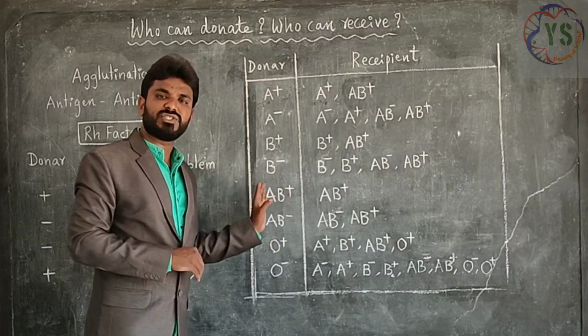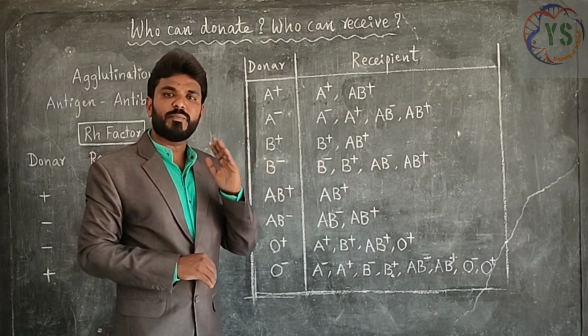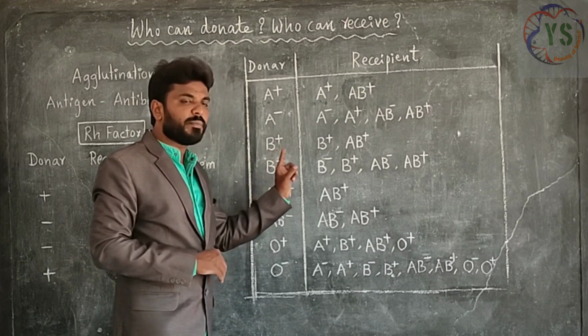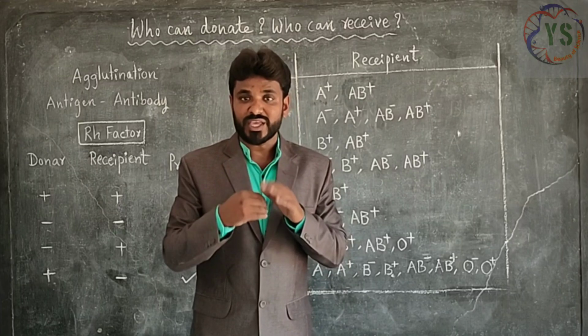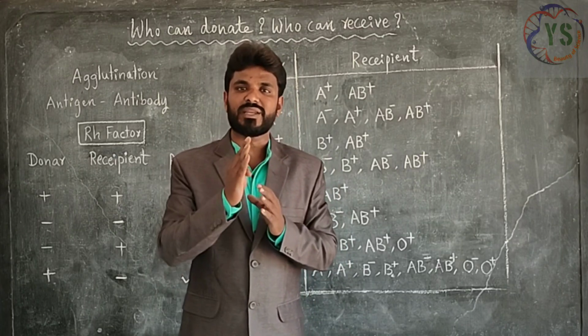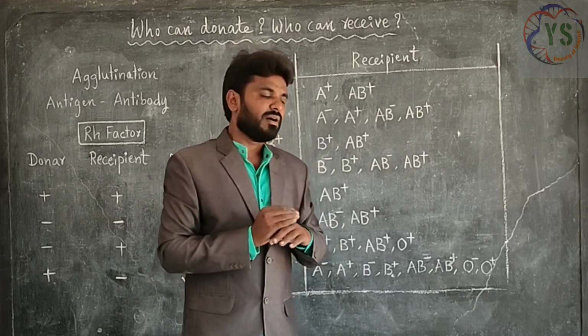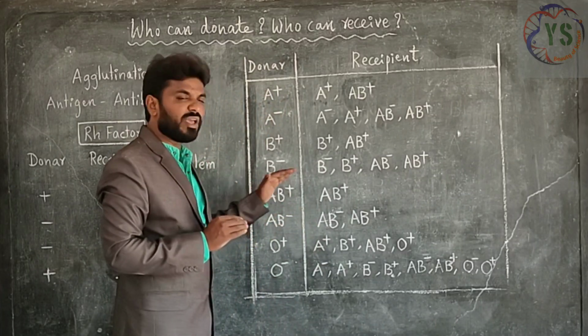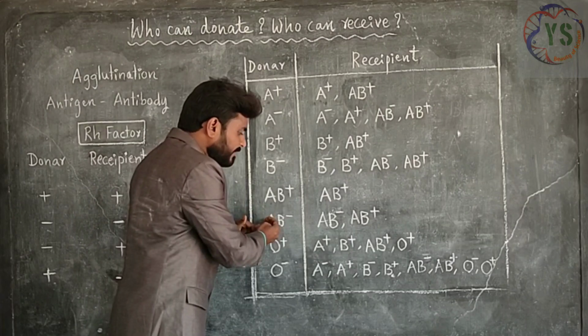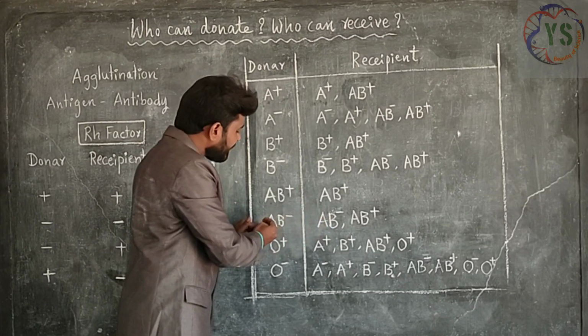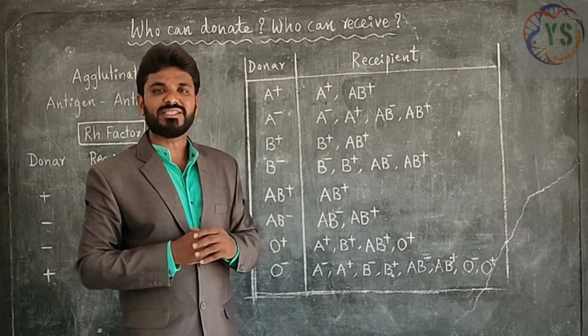And next, AB positive blood group. People having AB positive blood group can donate to AB positive only, not to AB negative, because already we know what happens if they donate to AB negative blood group: that leads to agglutination. So, AB positive can donate to AB positive only. And next, AB negative. AB negative can donate to AB negative and also to AB positive. What is the reason?